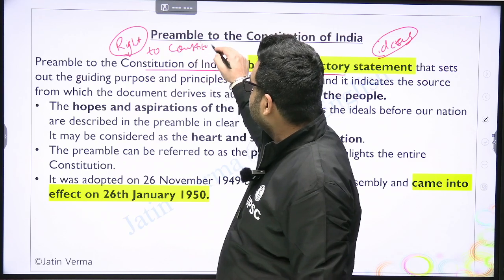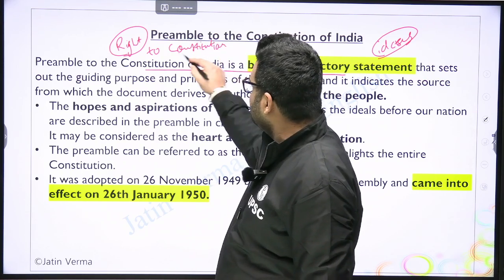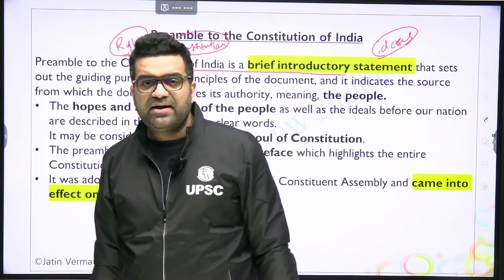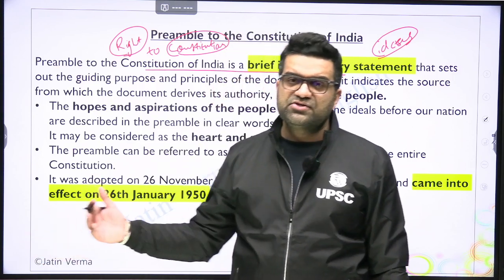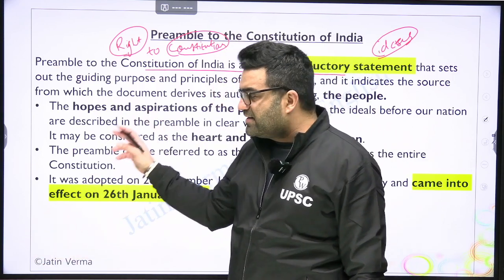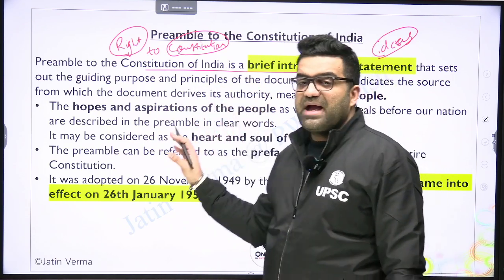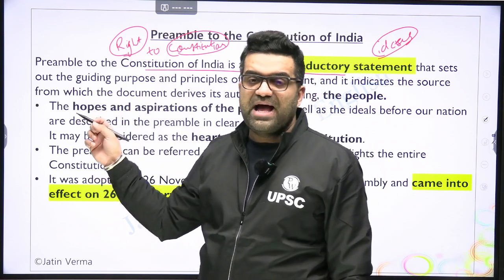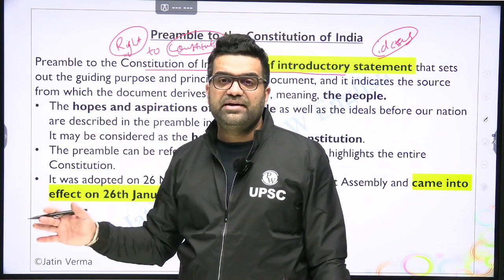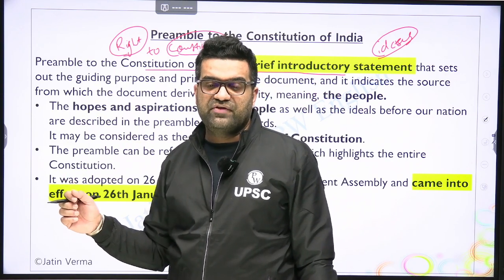So, our former CJI, who just retired, CJI D.Y. Chandrachud, he was then a judge of the Supreme Court, and he cited the text from the preamble to justify the incorporation of right to privacy as a fundamental right under Article 21 to the Constitution of India.